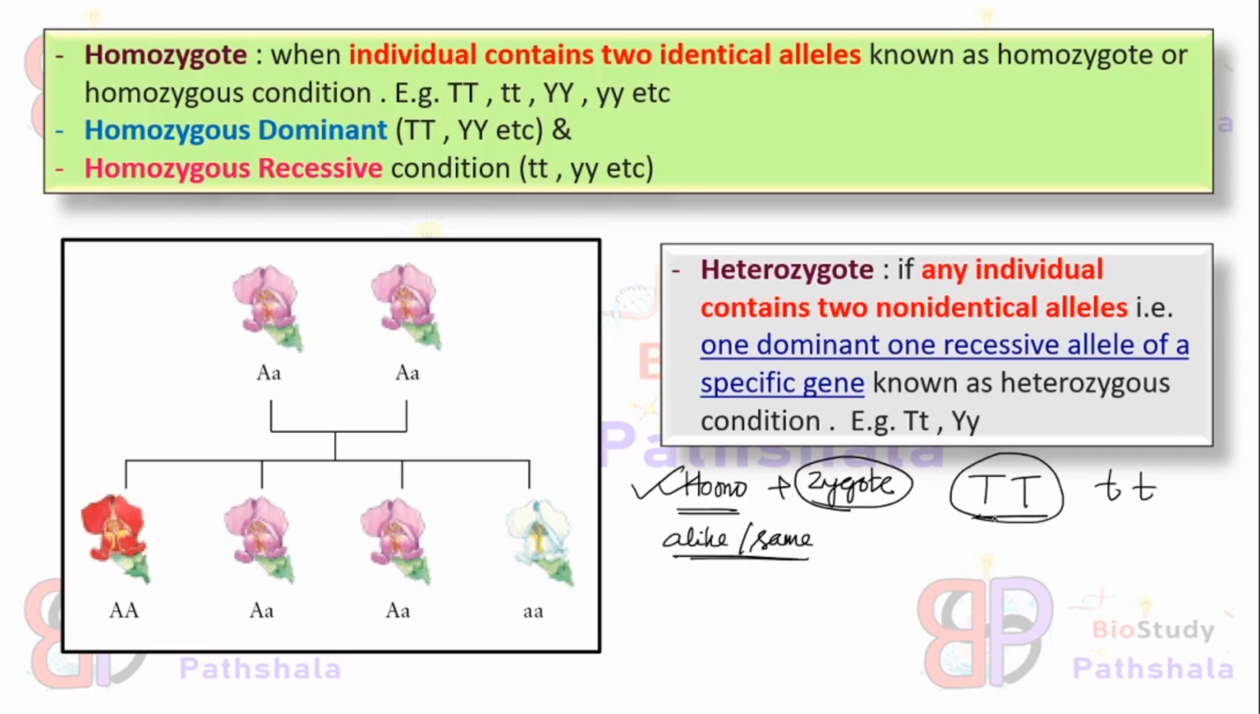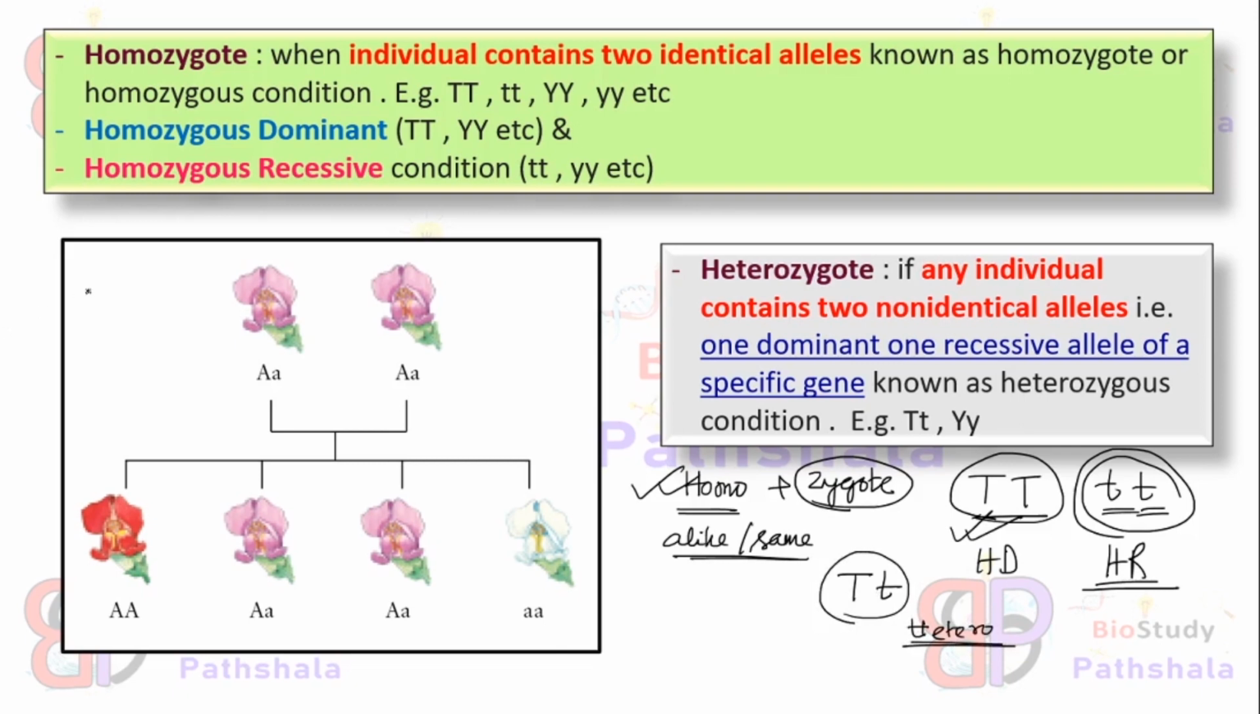This condition is known as homozygous dominant. And if the alleles are in recessive condition, this will be known as homozygous recessive condition. And what is heterozygous condition? If the individuals contain two non-identical alleles, that means one is capital and the second one is small. That means one is dominant and the other one is recessive. This condition is known as heterozygote condition.